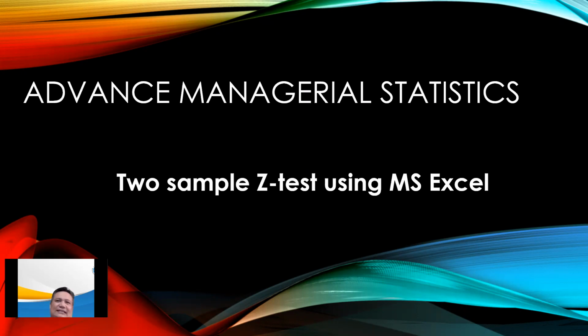The z-test is preferred to the t-test for large samples, when N is greater than 30, or when the variance is known. Otherwise, the sample standard deviation is a more biased estimate of the population standard deviation than is allowable, and using a two-sample t-test should be considered. Okay, so I will show you an example of a two-sample z-test using Microsoft Excel.